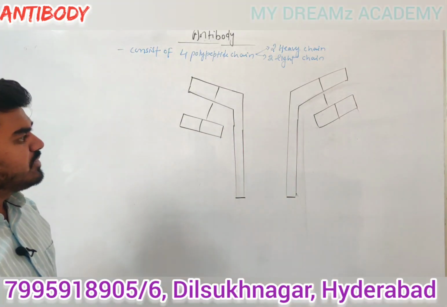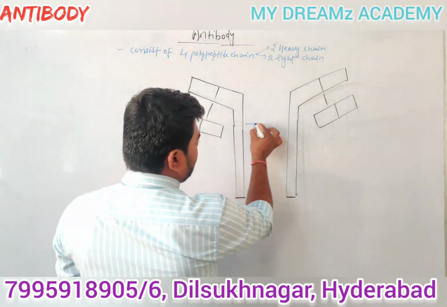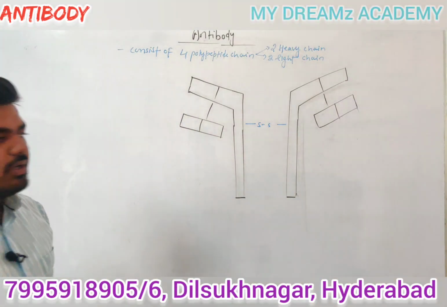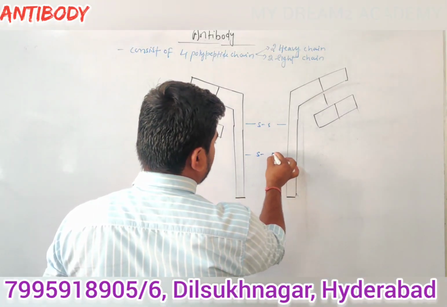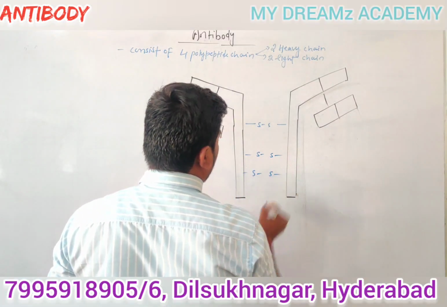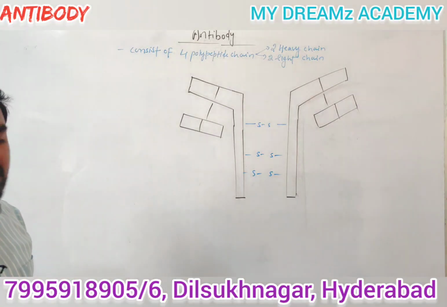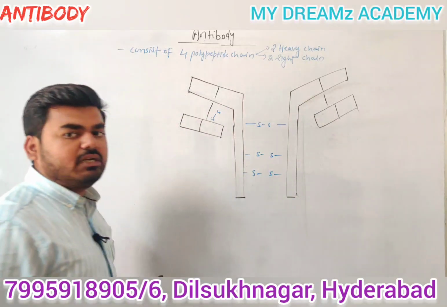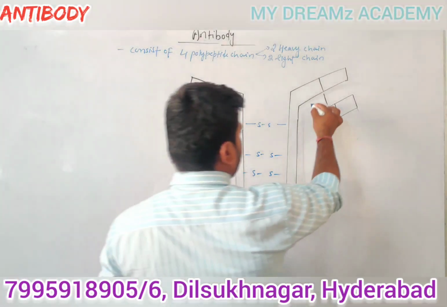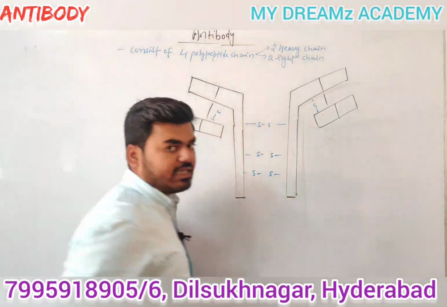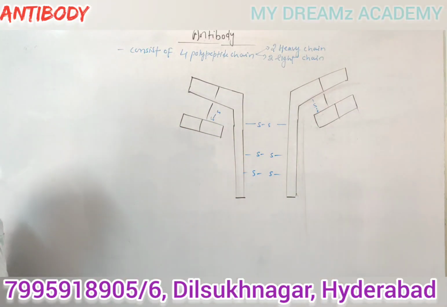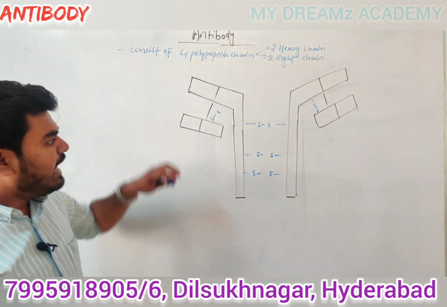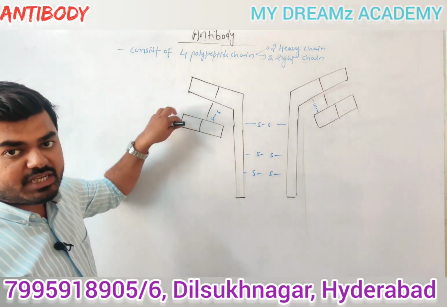Guys, remember one thing, both the heavy chain as well as the light chain are joined by disulfide bonds. A disulfide bond occurs in between heavy and heavy chain, and also a disulfide bond is present in between the heavy and light chain. Is that clear, guys? Now listen, exactly where will the antigen bind? Everyone knows, antigen will bind in between the heavy chain and light chain.